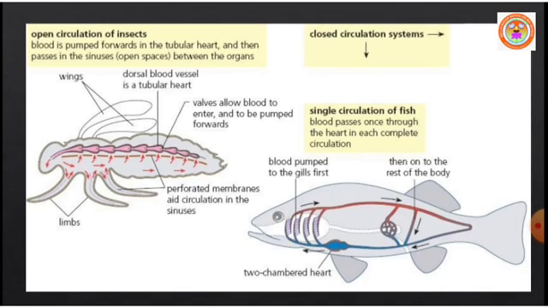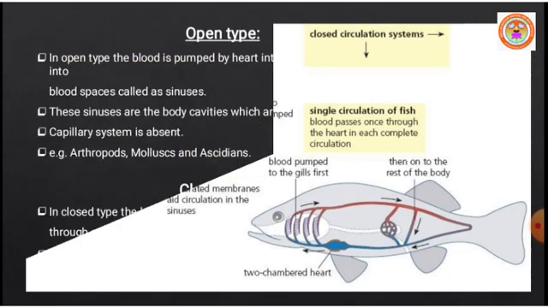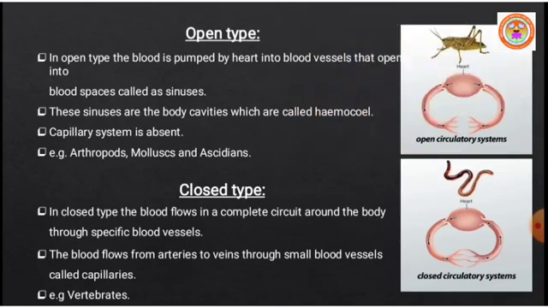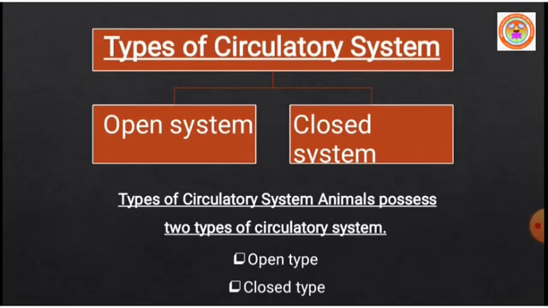Dear students, in this session we came across the different types of blood vessels, namely arteries, veins, capillaries, the differences between the main blood vessels such as arteries and veins, and the types of circulatory system such as the open and closed types of circulatory system.